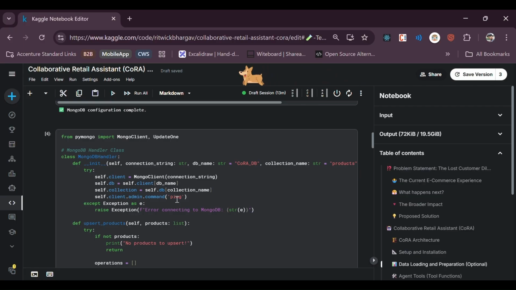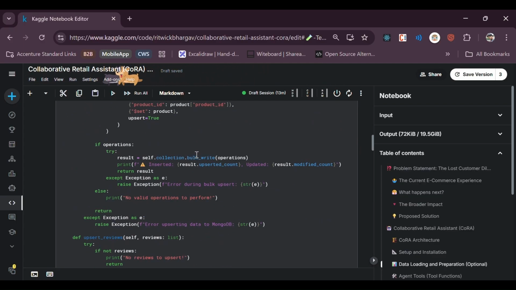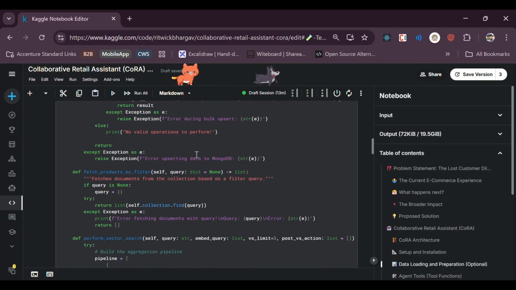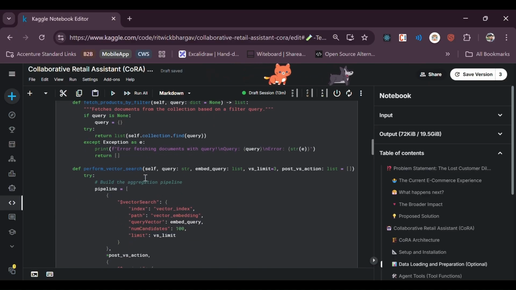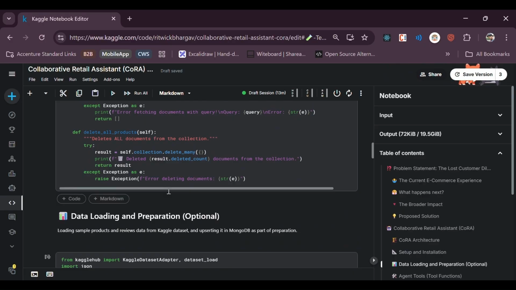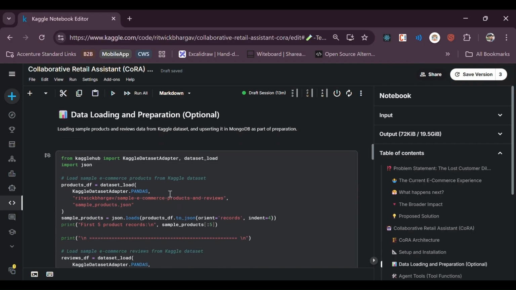This handles most of the functionality which we will be using in this demo, such as upserting products, so that we can have the necessary data set up in the DB first of all, and then the code to fetch, along with the code to perform vector search. Finally, the data loading and preparation.